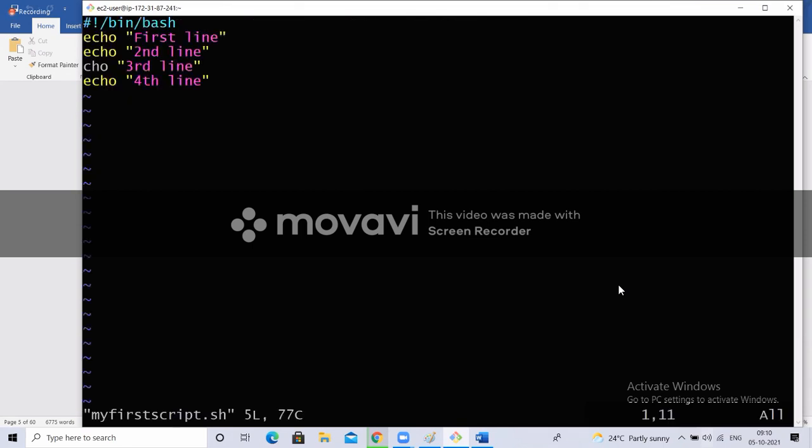This is my file. If I run this file, all 4 lines will be executed. But for now, what I want to do is I don't want to allow the second and third lines to be executed. So I'm commenting those.